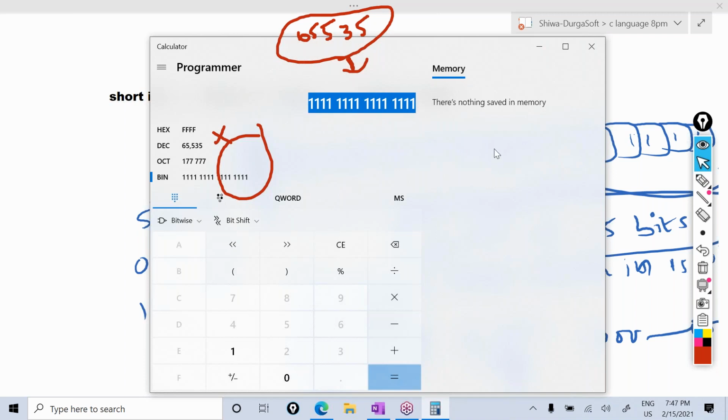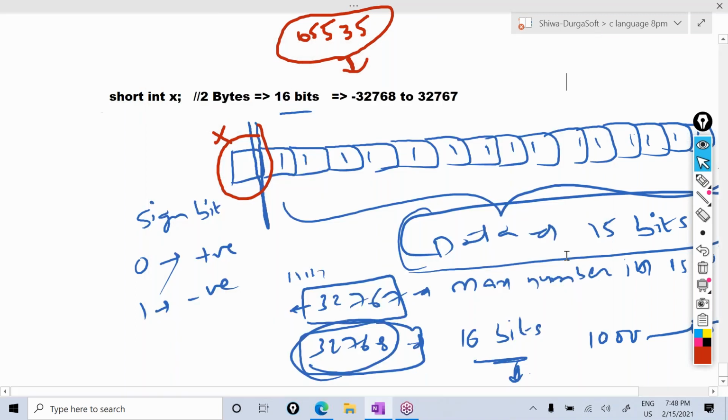16 ones are there. So in the 16 bits, the maximum value is 65,535. If you give 65,536 here, 17 bits will be there. Observe now: 4 plus 4, 8 plus 4, 12 plus 4, 16 plus 1, 17. Okay. So the sign bit will not be there, so in the 16 bits, it can store up to 65,535. That is about unsigned.